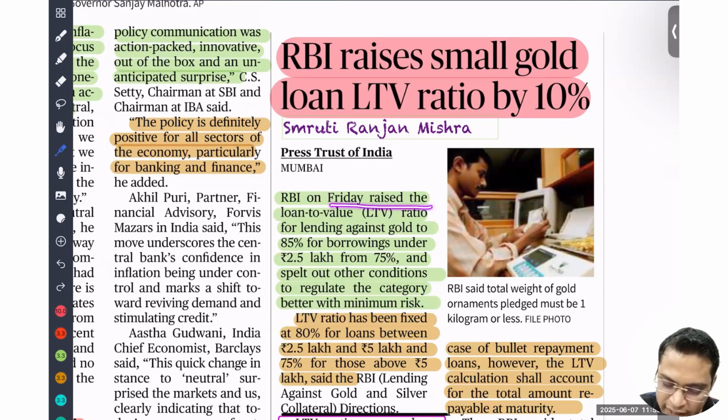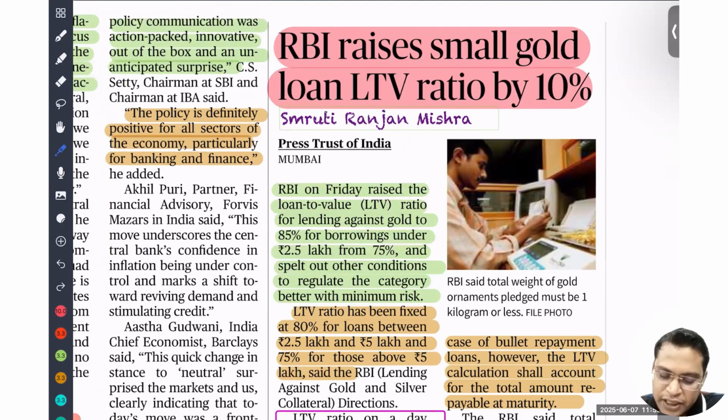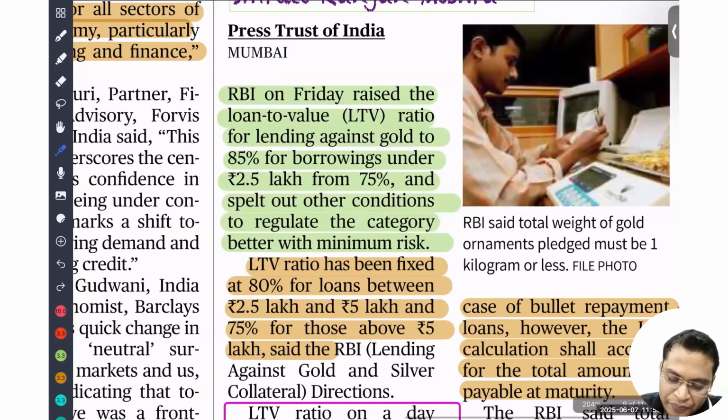So RBI on Friday raised the loan to value ratio for lending against gold to 85% for borrowers under 2.5 lakh. Those borrowing less than 2.5 lakh can get 85% of the value, up from 75%. It also spelled out other conditions to regulate the category better with minimum risk.